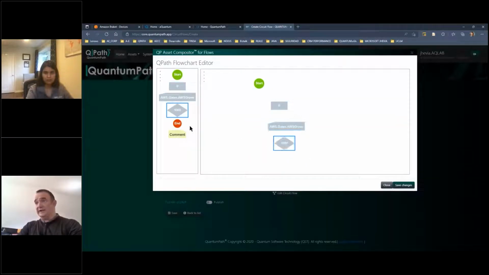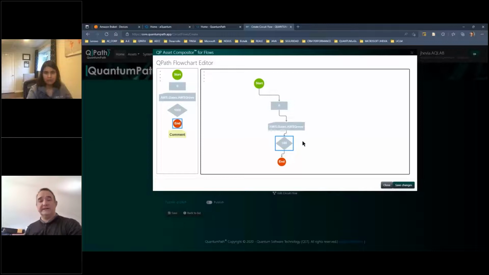So let me drag and drop these components, and it's as easy as connecting dots. I will connect these dots, and we are creating a flow in which I will execute our circuits 100 times. So this will create probability, and this will give us a lot of information to see how the QPU returns the value we need in order to validate that the Grover algorithm is doing its job, okay?